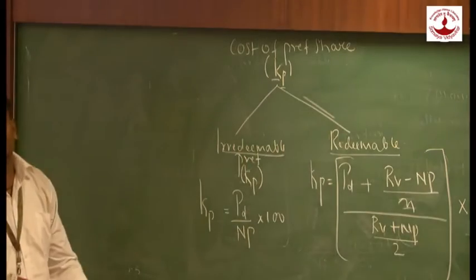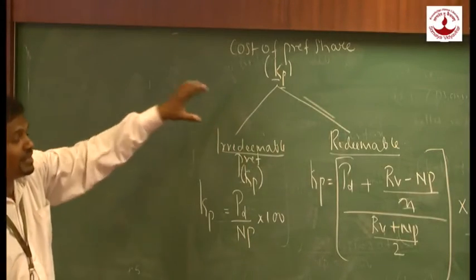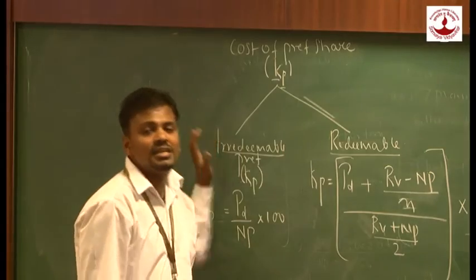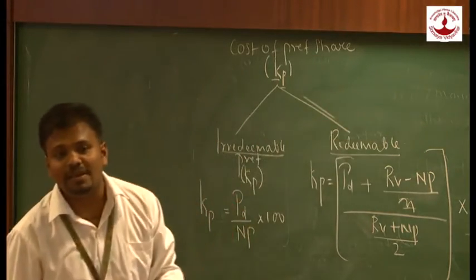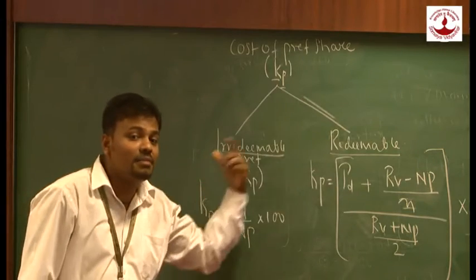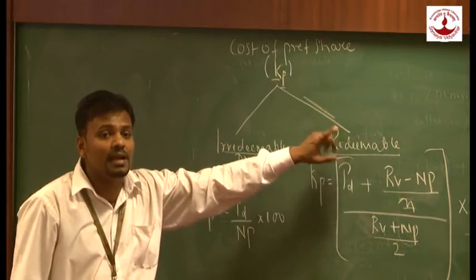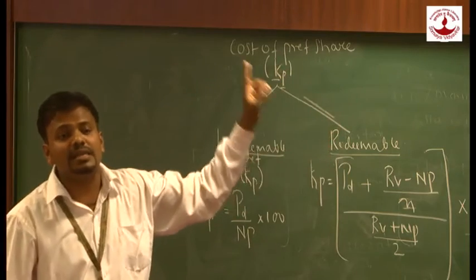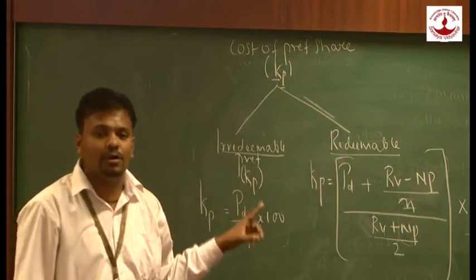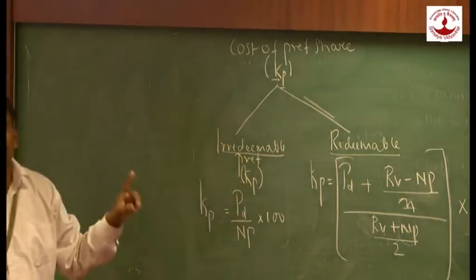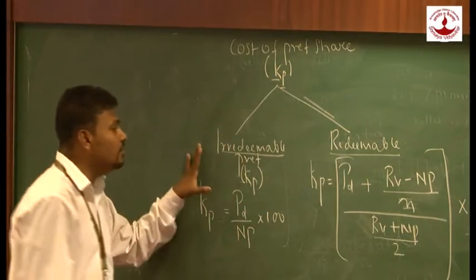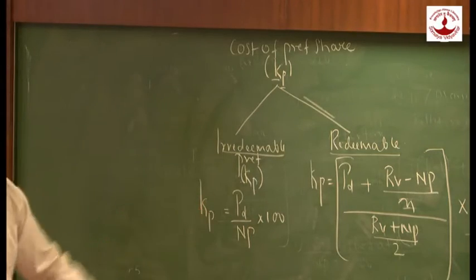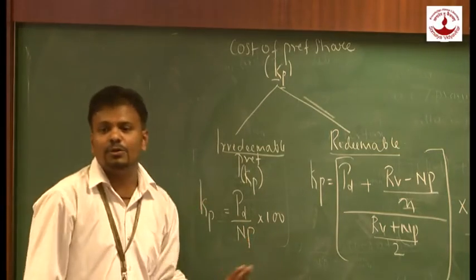Are you getting? So there are two possibilities, that is cost of preference in case of irredeemable preference shares and in case of redeemable preference shares. What is the KP in case of redeemable? That is PD plus (RB minus NP) upon N, upon (RB plus NP) upon 2, whole bracket into 100. And what about irredeemable preference? KP is equal to PD upon NP into 100.